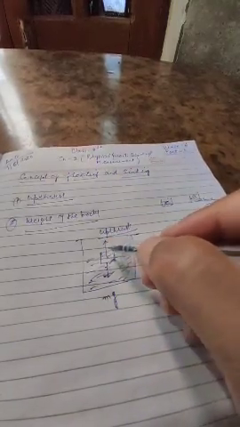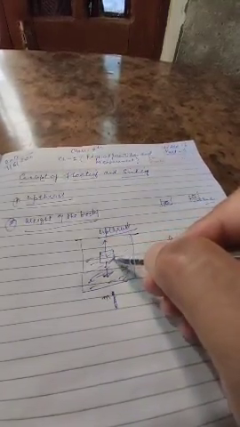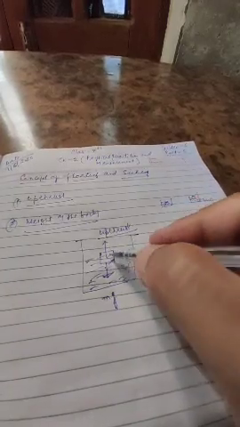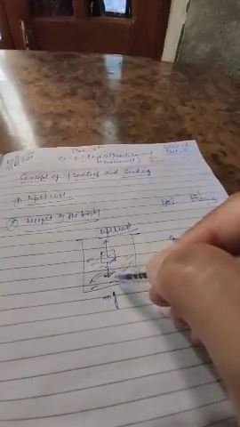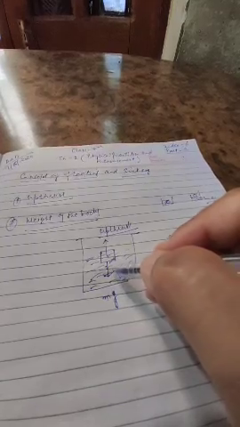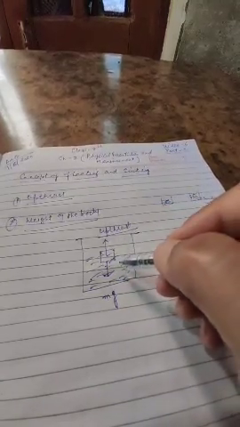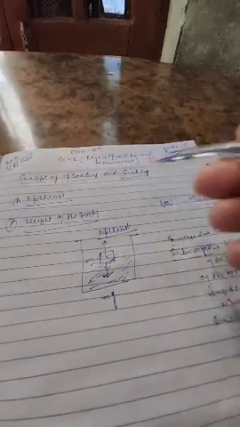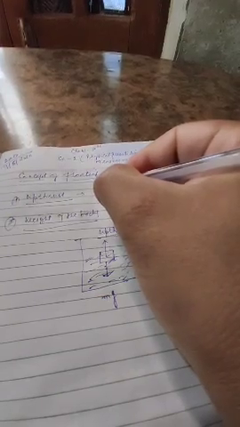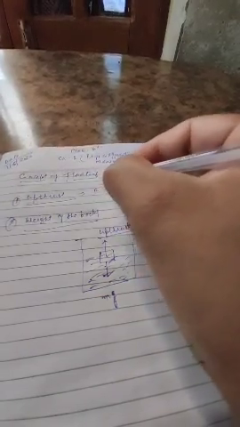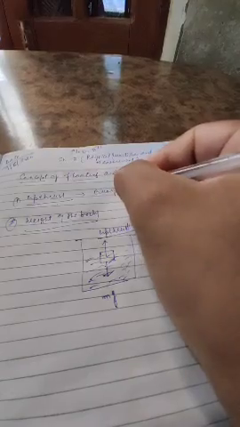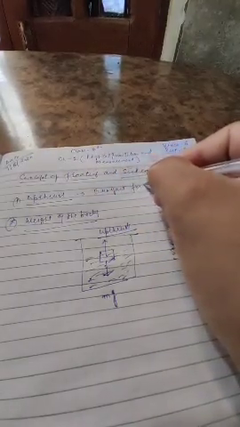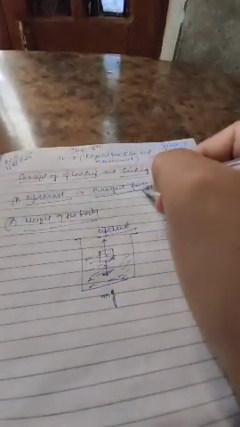Once again, students, when an object is immersed or submerged in the liquid, it experiences an upward force, and that force is known as upthrust force. This is also known as buoyant force. Upthrust is also known as buoyant force or force of buoyancy.